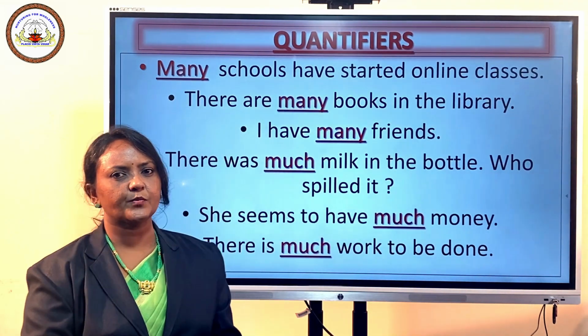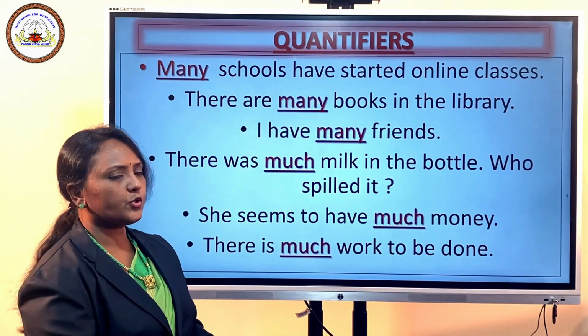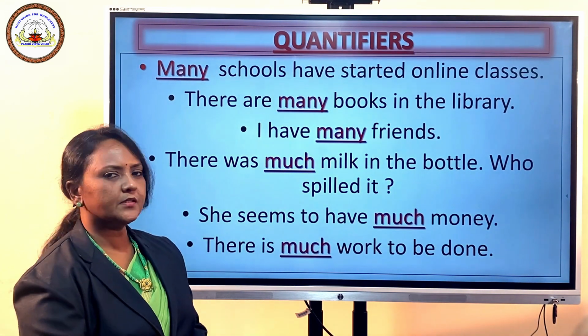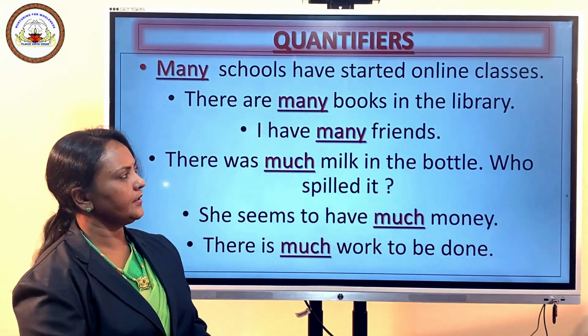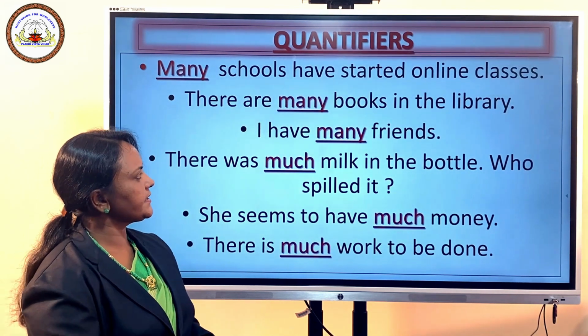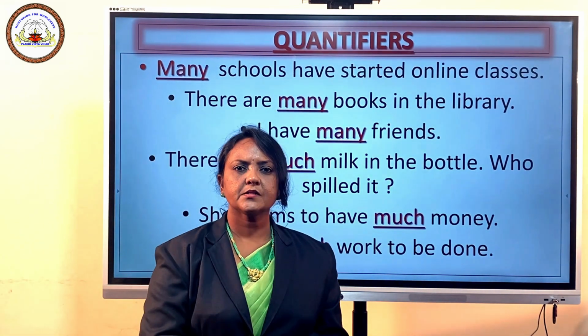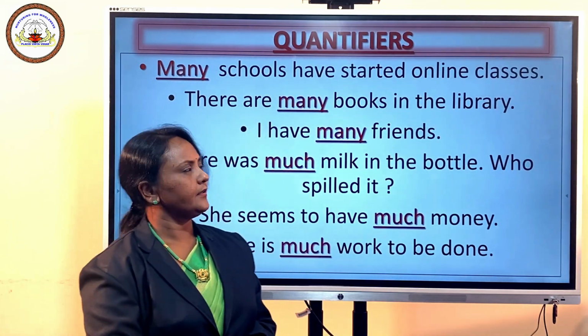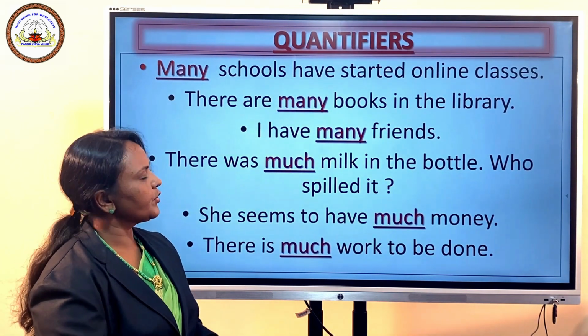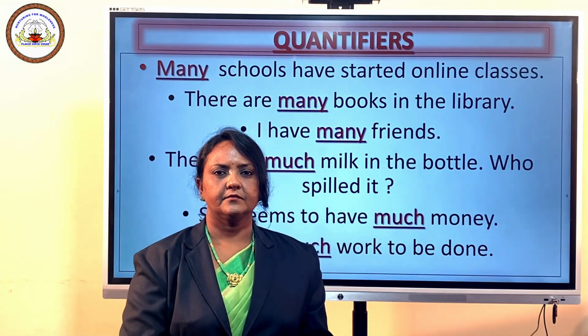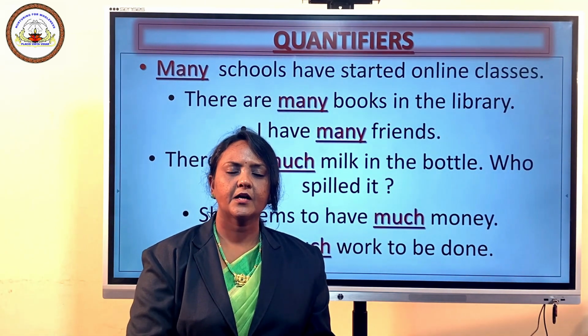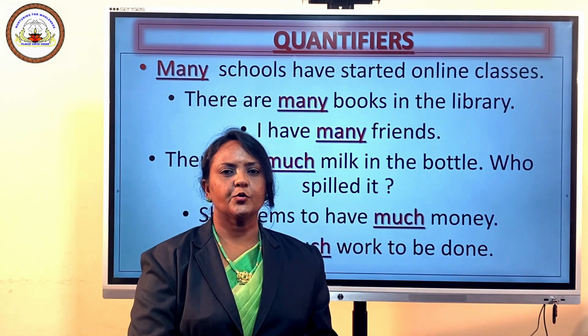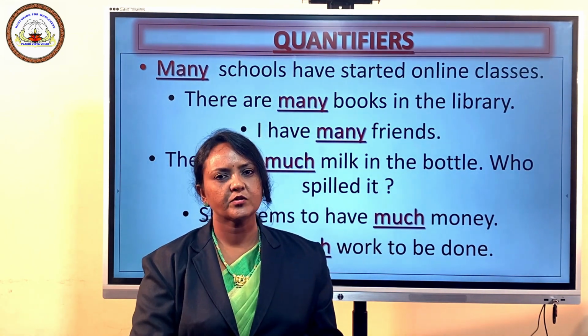Let us see the sentences once again. Many schools, many books, many friends. Now you can understand that the nouns used along with the quantifier many, schools, books and friends, are all countable nouns. So many is used with countable nouns.